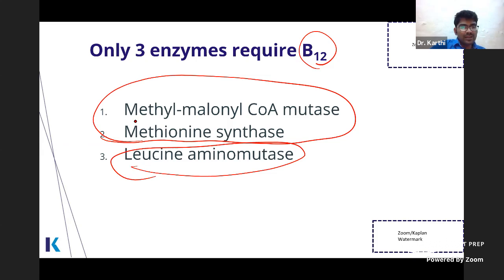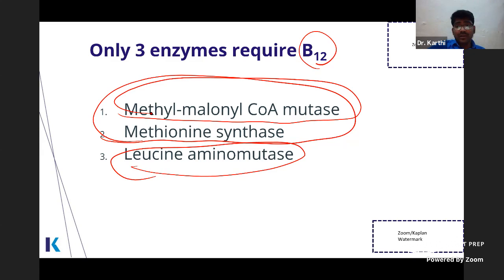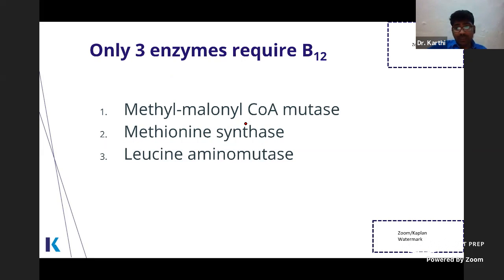See this. From this, they can ask one question. How will you treat methylmalonic aciduria? Yeah, acidemia. Which vitamin will you use? See, this methylmalonyl CoA mutase requires B12, right? So we can treat methylmalonic acidemia by treatment with cobalamin. This is very, very important. And one more question they can ask: how will you diagnose B12 deficiency? They can give methylmalonic aciduria. So presence of methylmalonic acid in the urine is one of the diagnostic tests for B12 deficiency.